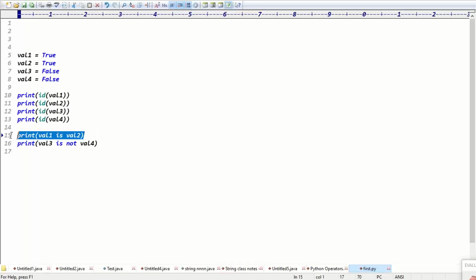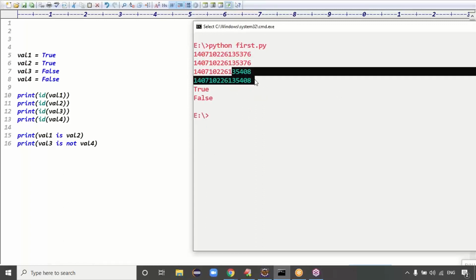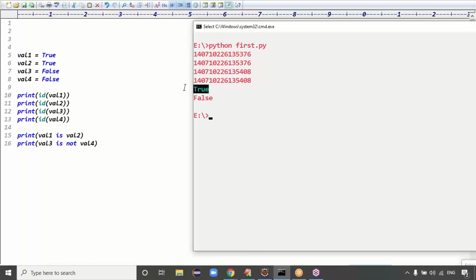Okay. Then val1 is val2 or not? Val1 is val2, true. Second one, val3 is not val4 is false. So the first one is true, second one is false, right? Exactly. That's it, Priya, what you said is correct. Now you can see the first two memories are same, 376, 376. The next two memories are same, 408, 408. After that, first one is true, second one is false.